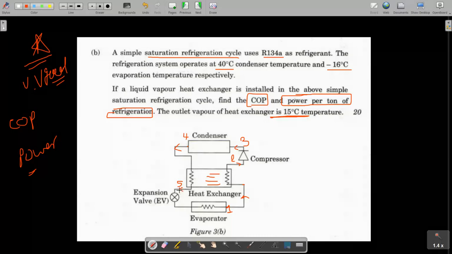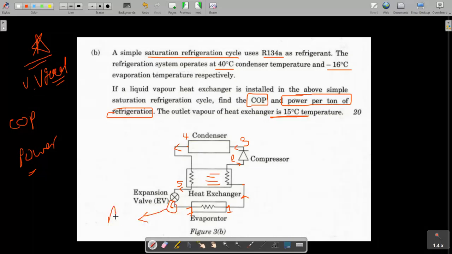There is some subcooling, and 6 is after subcooling, and 7 is after expansion.